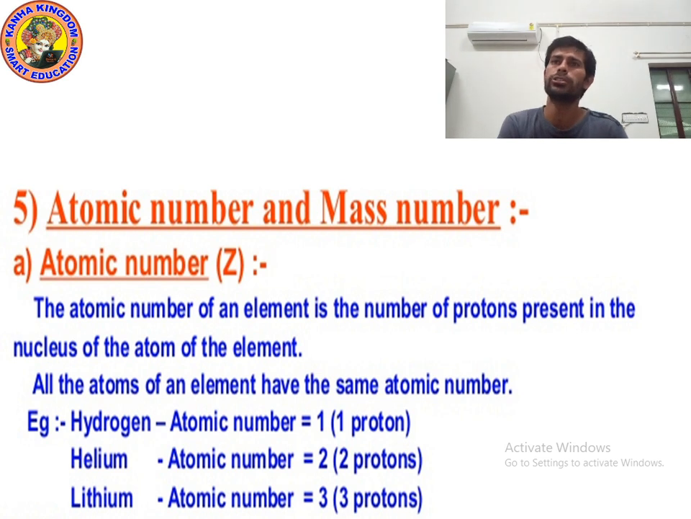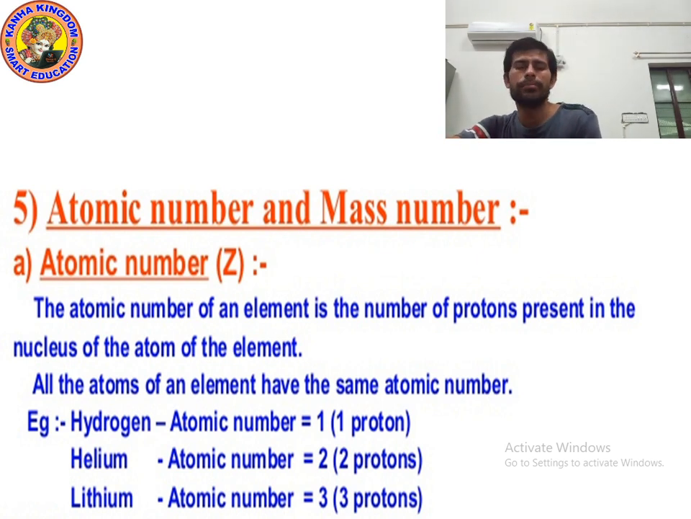Okay, the next topic is atomic number. Now we will study atomic number and mass number, but first of all, we will study atomic number. We always denote atomic number by Z. The symbol that we use for atomic number is Z.